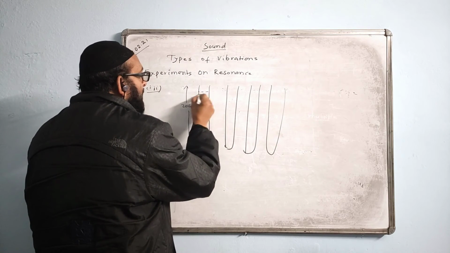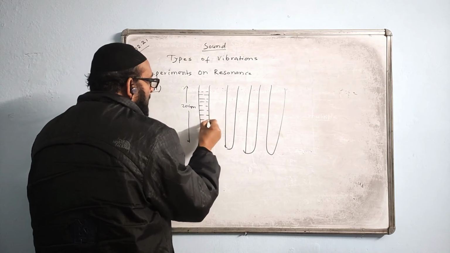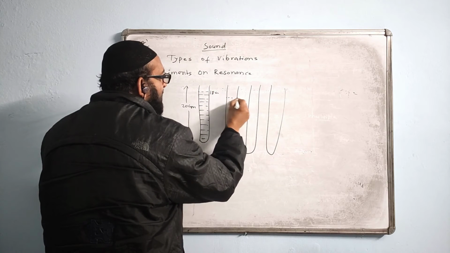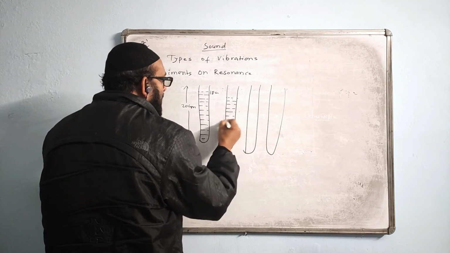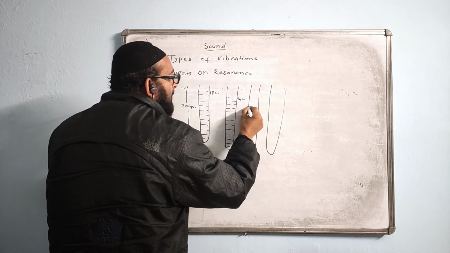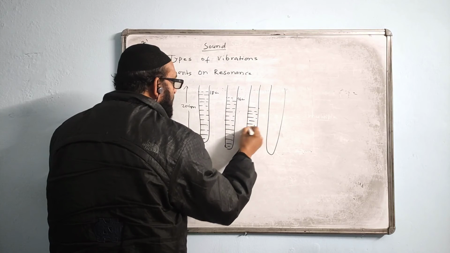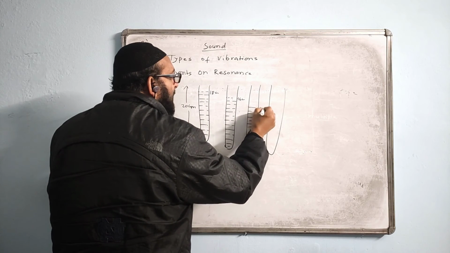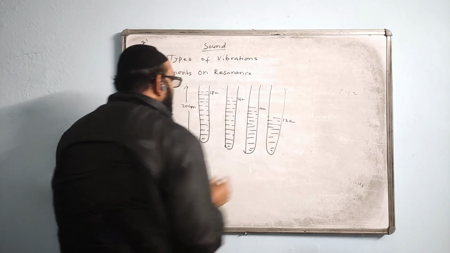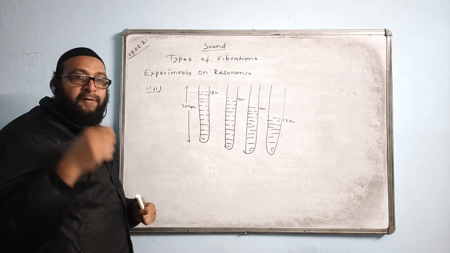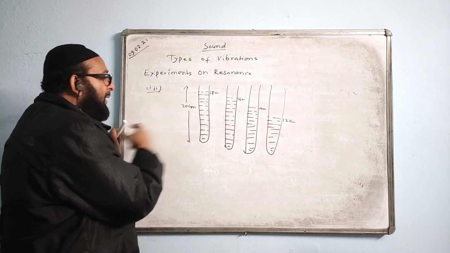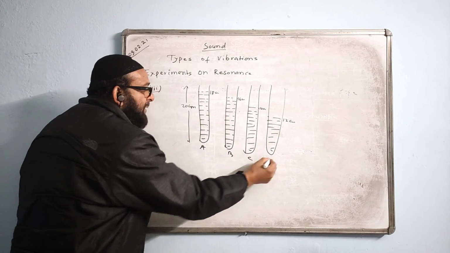Here water is filled up to 18 centimeter. In the second one, the water is filled up to 16 centimeter. Here water is filled up to 14. Here the water is up to 12 centimeter. And a tuning fork vibrated against the tabletop and dropped near the mouth of the test tube A. These are test tube A, B, C and D.